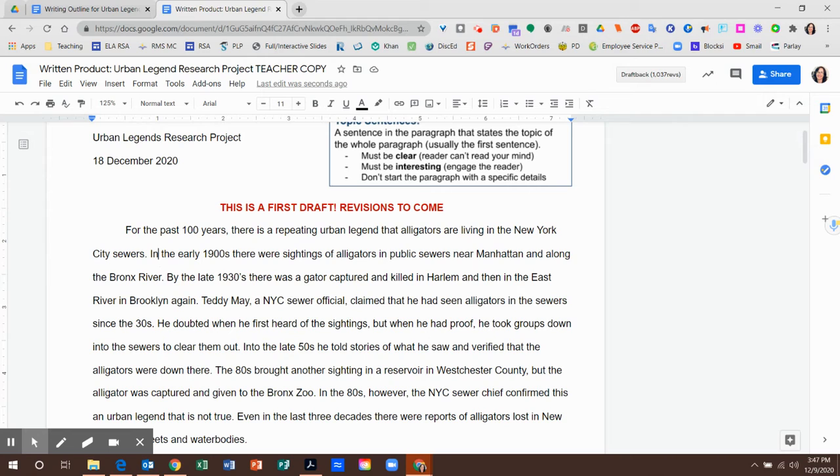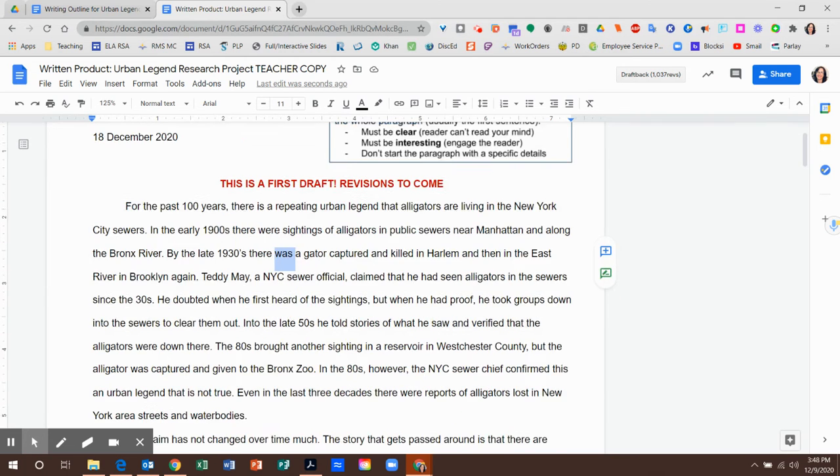That's great. I think, too, that stating the alligators in the New York City sewers is enough of a way to engage the reader here. An urban legend, like, oh, okay, yes, tell me more, right? I'm hoping anyway. And the fact that it's been for the last 100 years. So that's a long time. Okay, so I think that's good. That's going to work for me for now.